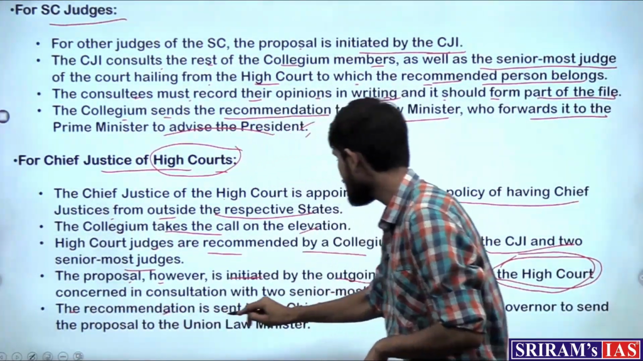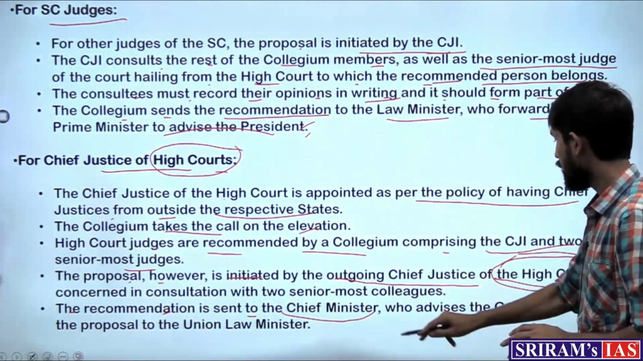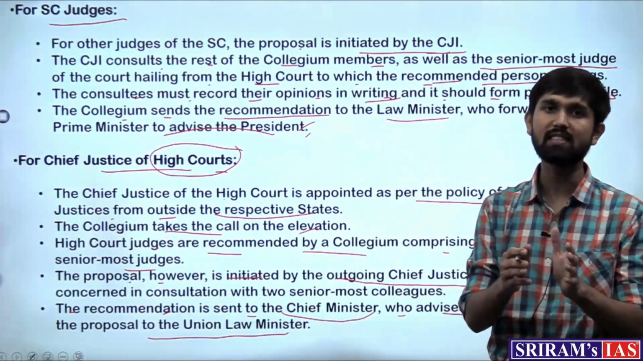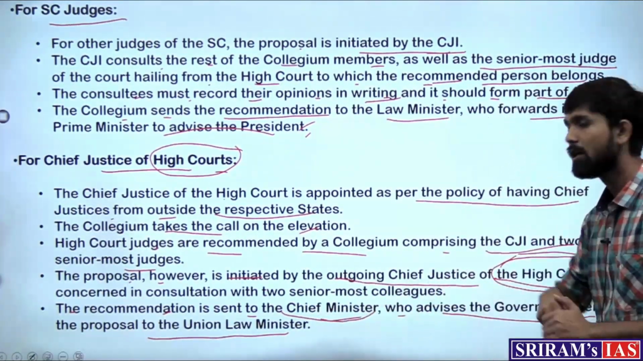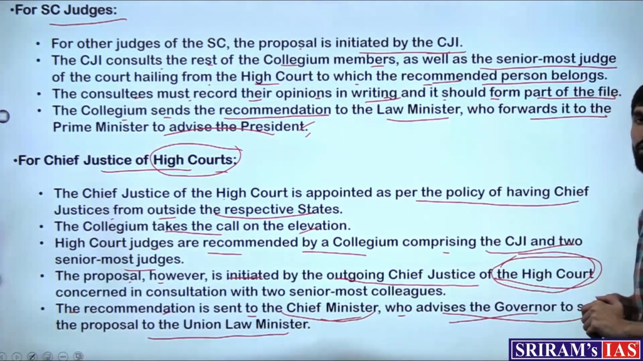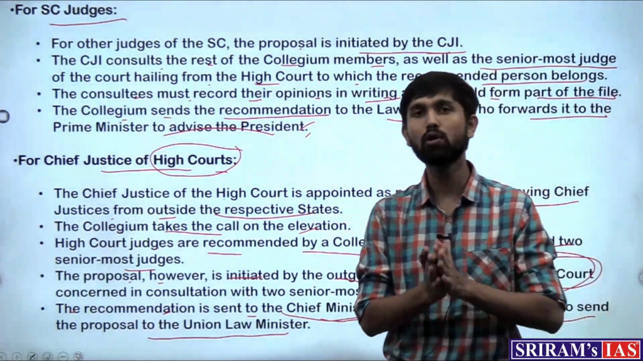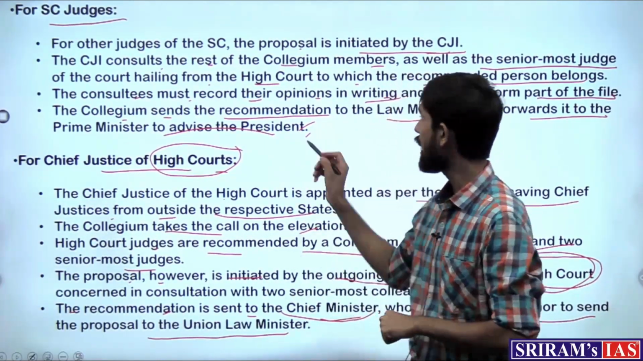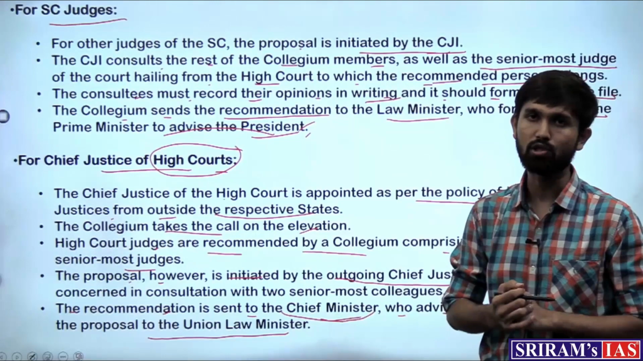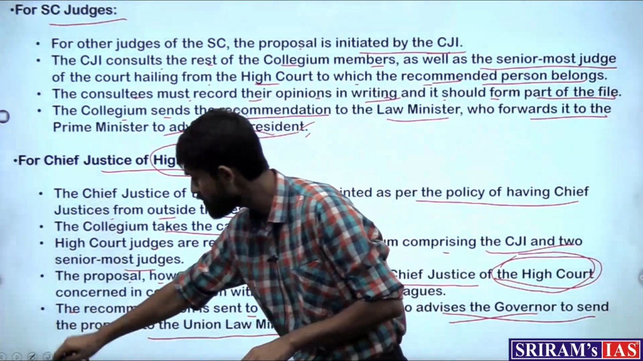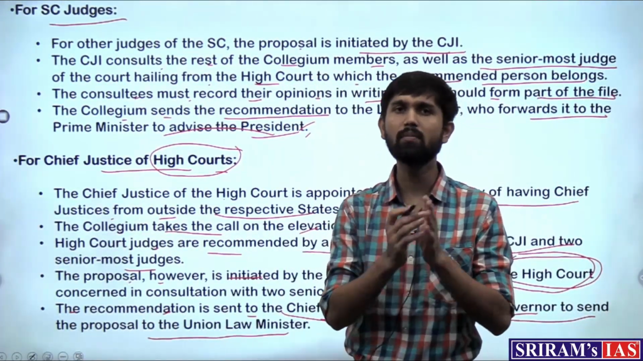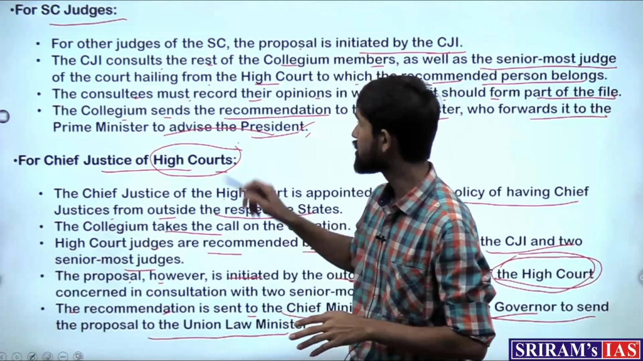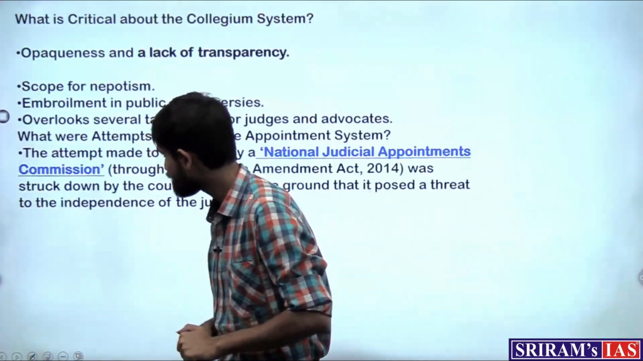And the recommendation is sent to the Chief Minister, who advises the governor to send the proposal to the Union Law Minister. Since it's the state machinery, it would first be sent to the Chief Minister, who would send it to the governor, and then the process will go on to the union level, wherein the Law Minister will give it to the Prime Minister for the President to appoint the High Court judges as well. So this is the system which is there for the collegium system of appointment of various judges. I hope the working is clear about the collegium system and the various levels of appointment.